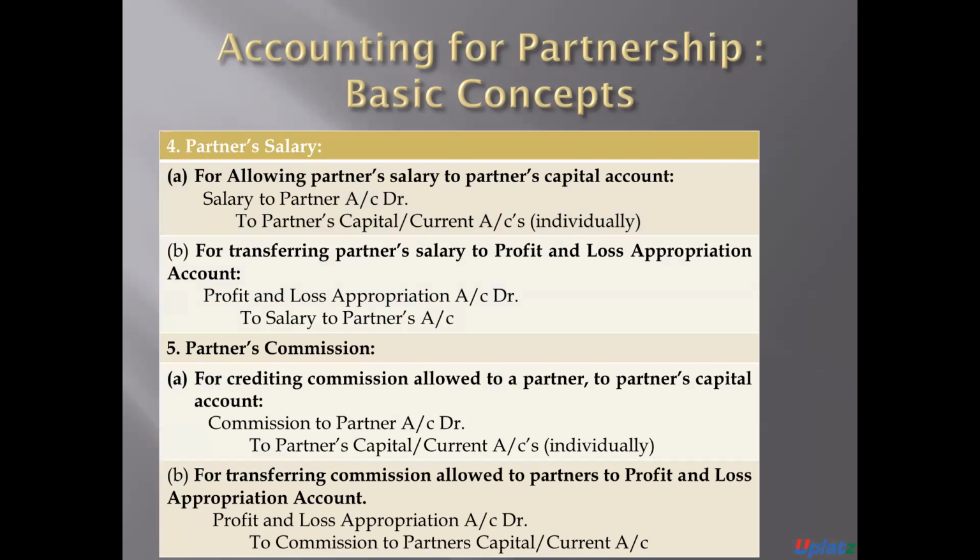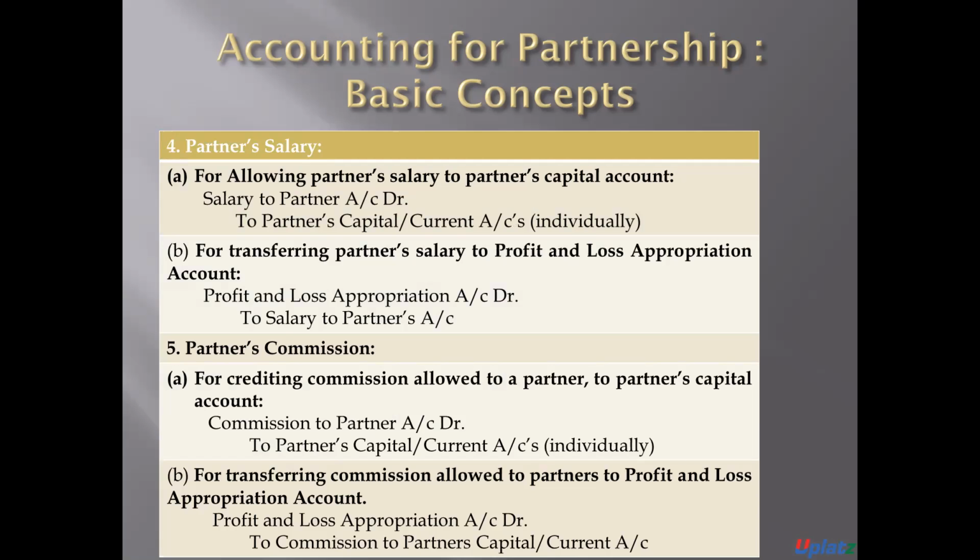Partner's salary. In the case of partner's salary, first, for allowing salary to the partner's capital account, means first we will due the amount of salary to the partner. The entry will be salary to partner account debit to partner's capital account or partner's current account.